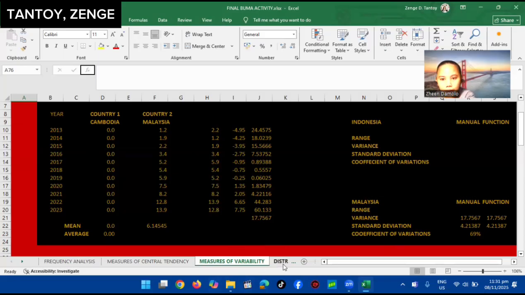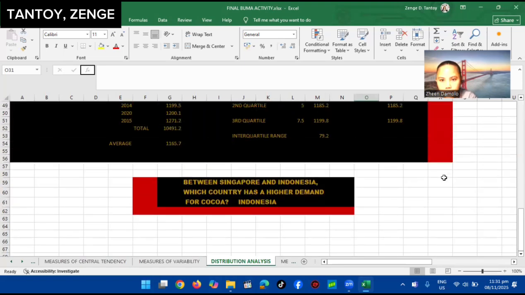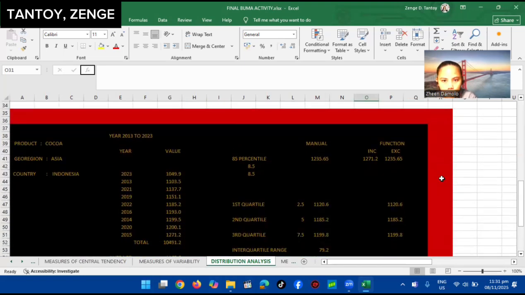Dito naman sa distribution analysis, ito ang 85th percentile, first quartile, second quartile, third quartile, at interquartile range. Para makuha mo to, kailangan mo lang na, so 85%, i-divide over 100 times ng population kung ilang years yan, times kung ilang export value meron, plus 1.